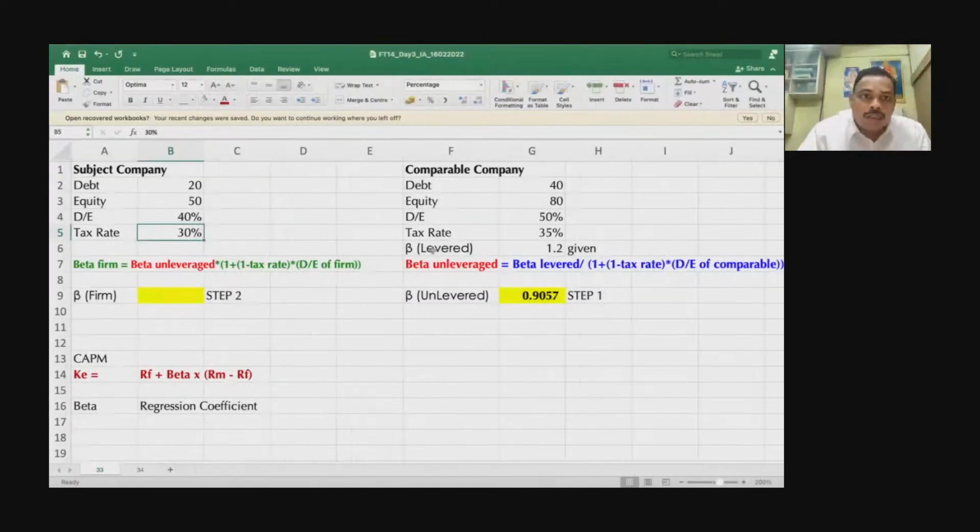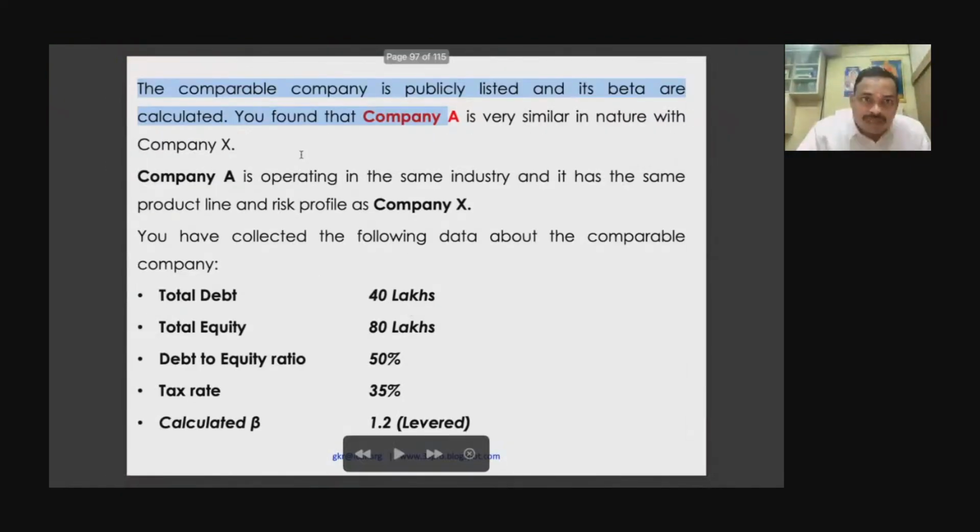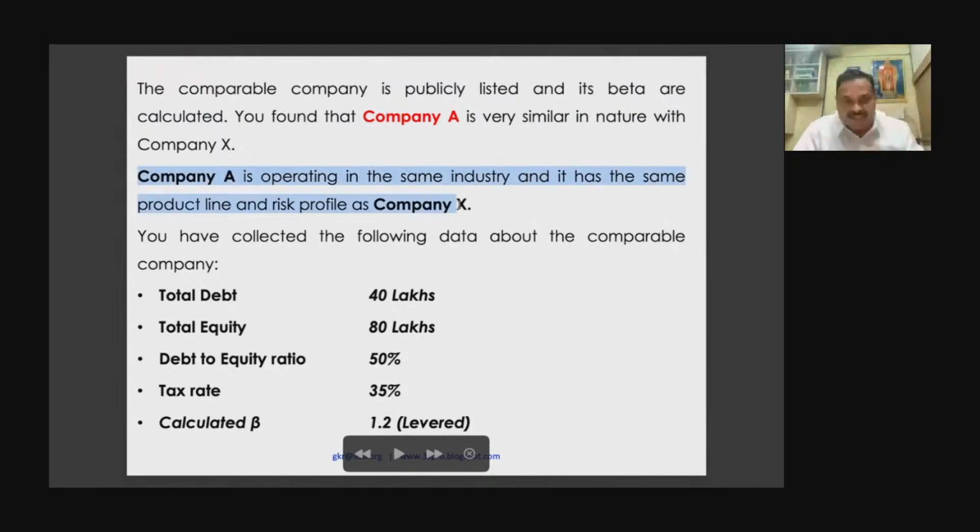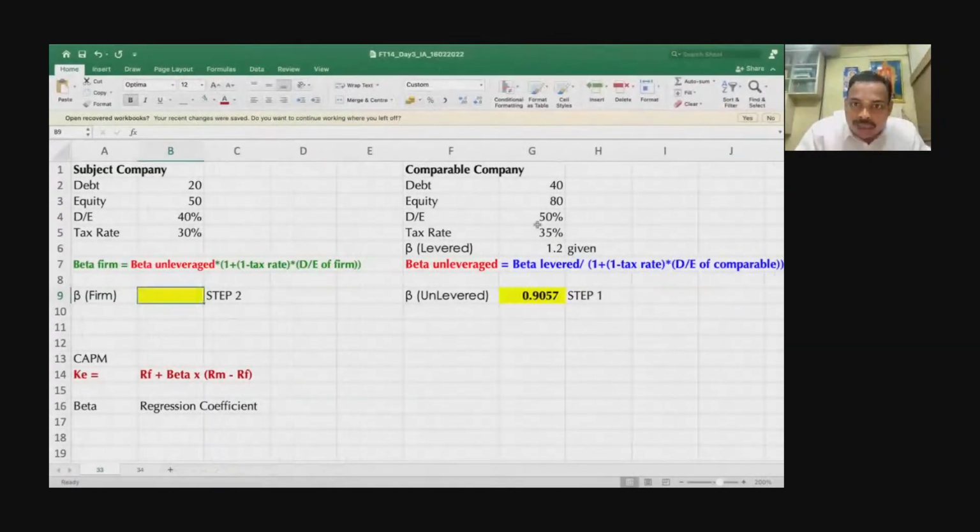Now, what is your comparable company? Company A is operating in the same industry. Therefore, you will take company A's beta. What is company A's beta? 1.2. 1.2 is your company A's beta. Now from company A, you have to come to the subject company.